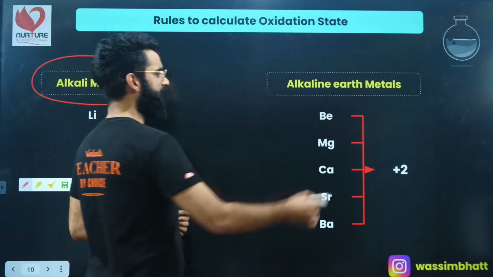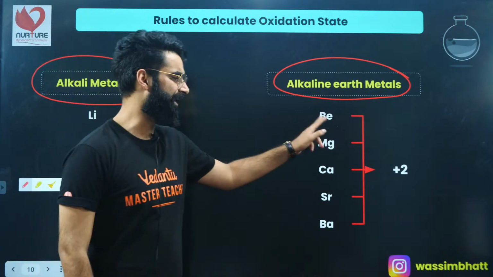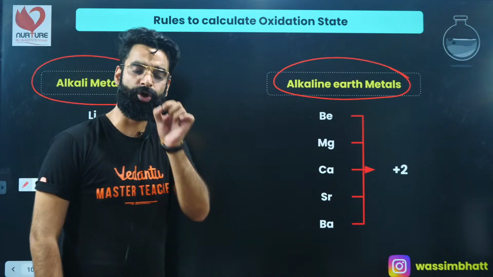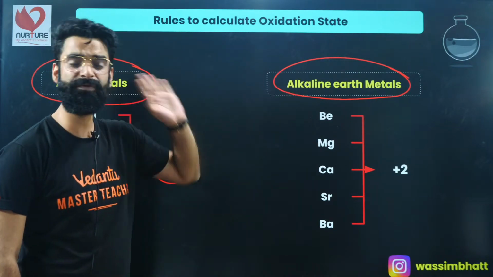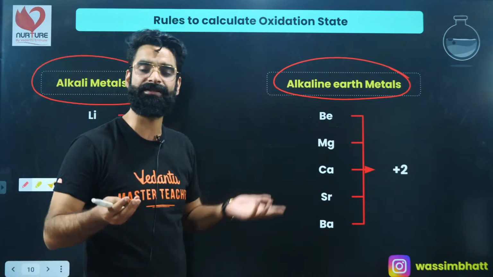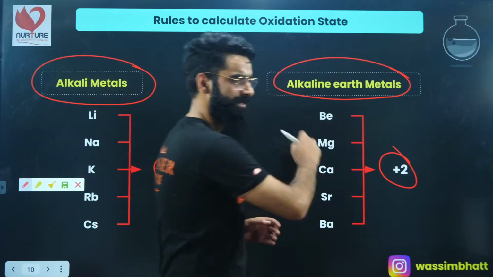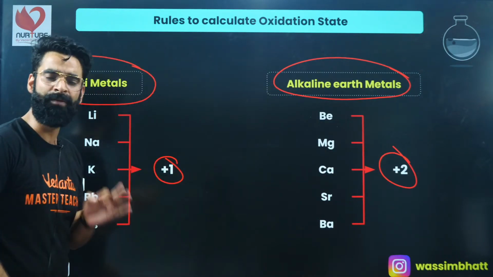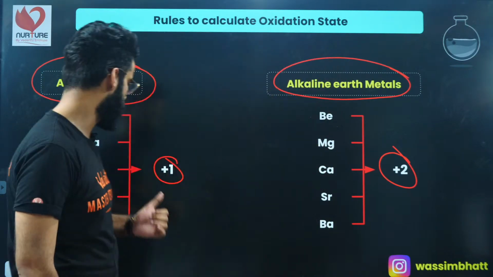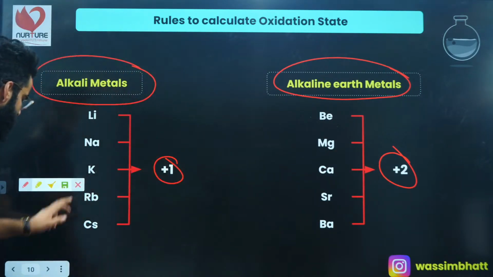Similarly, the alkaline earth metals are the group second elements, which start from beryllium, magnesium, calcium, strontium, barium, radium. They have 2 electrons in their outermost shell, so they easily lose those 2 electrons and show the oxidation state of +2. So remember, your alkali metals, which are group first elements, show the oxidation state of +1. Your alkaline earth metals always show the oxidation state of +2. This is one more rule which I want you guys to remember.